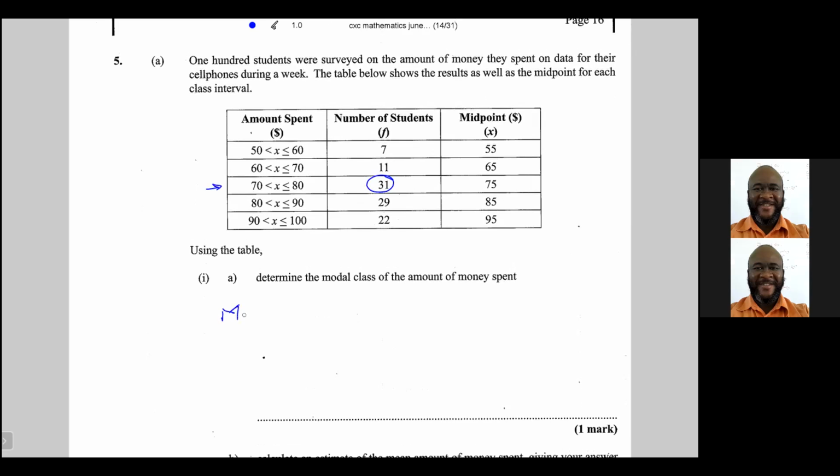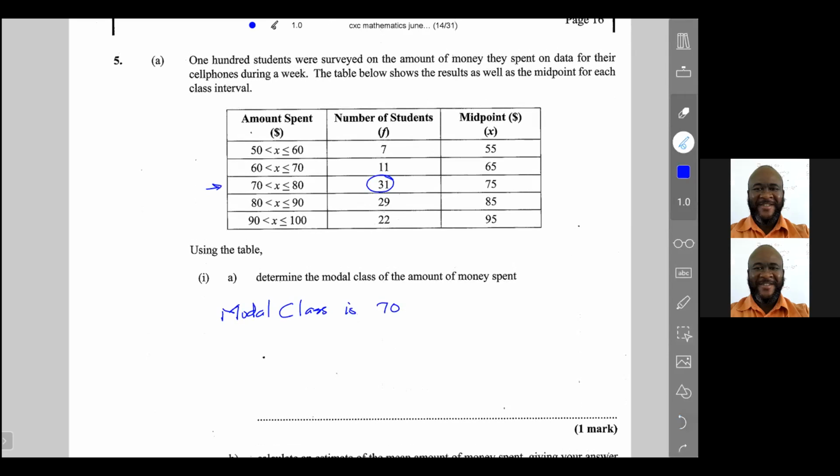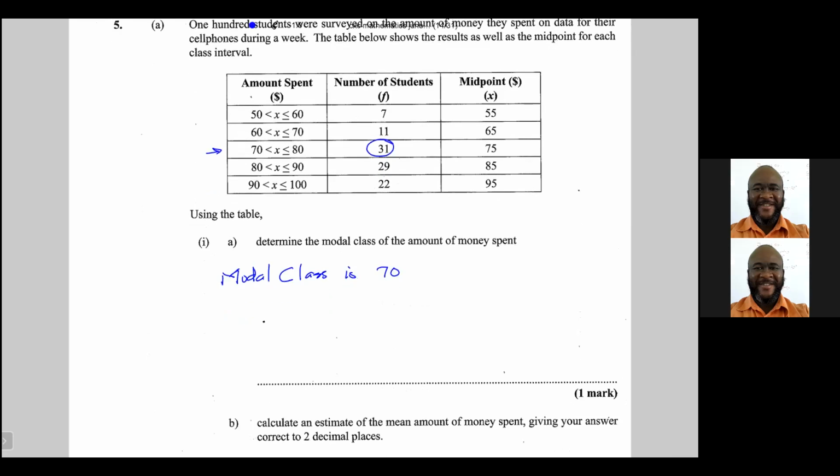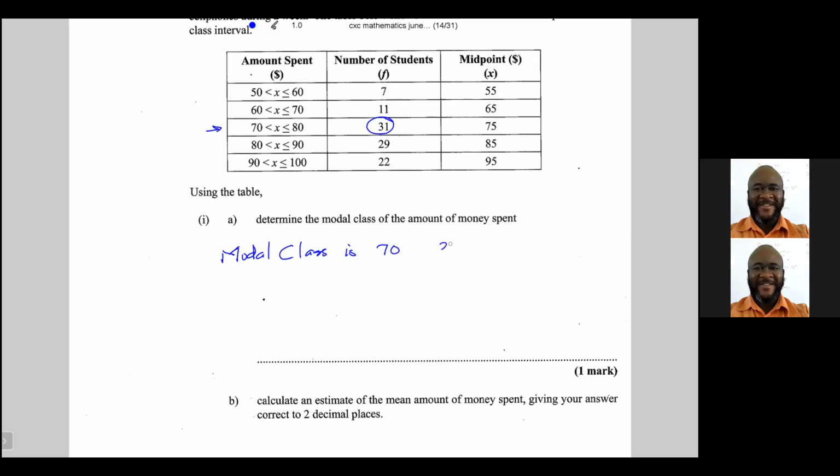So the modal class is X is less than or equal to 80, but greater than 70. That's the modal class. Now we're to calculate an estimate of the mean amount of money spent, giving your answer correct to 2 decimal places.